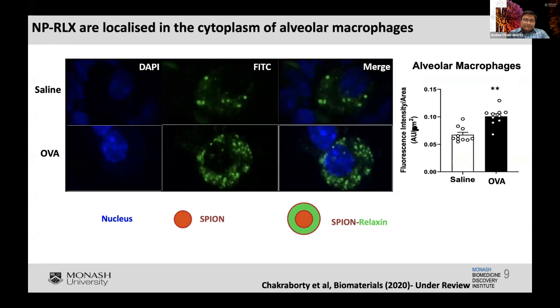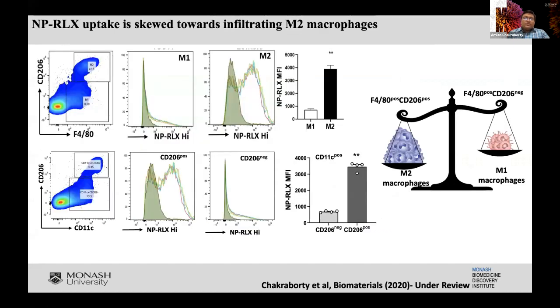inflammatory cascade. So, moving on to the specific alveolar macrophages, which is the interesting bit of the talk: what is happening in this OVA model and which kind of macrophages are taking up the nanoparticles. To a greater extent, CD45 positive, F480, CD206 double positive macrophages, which I'm categorizing as an M2 skewed phenotype, are the major players taking up these nanoparticles.